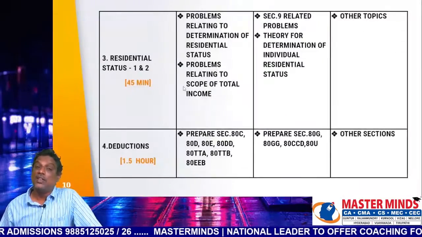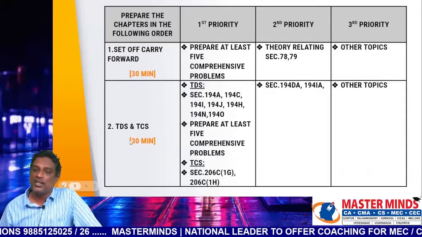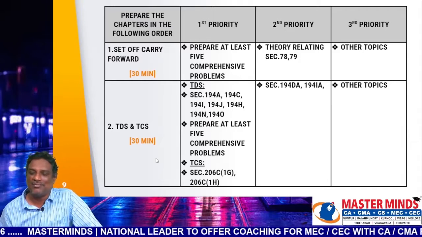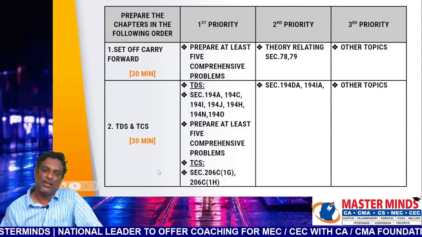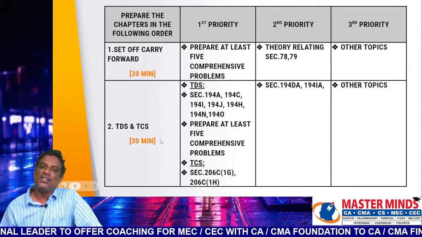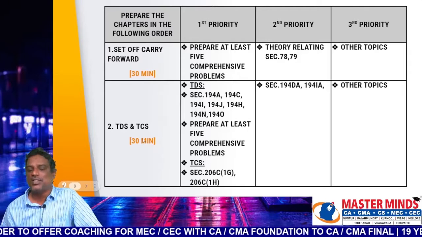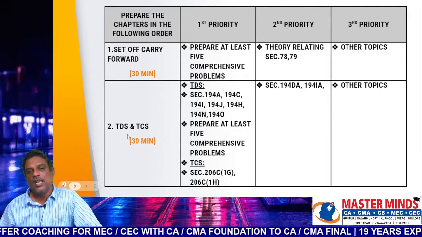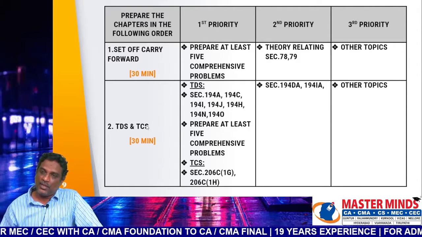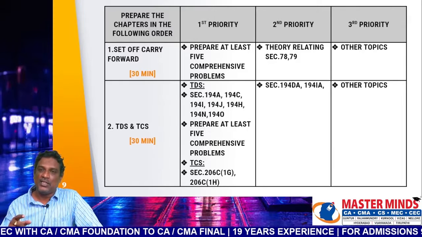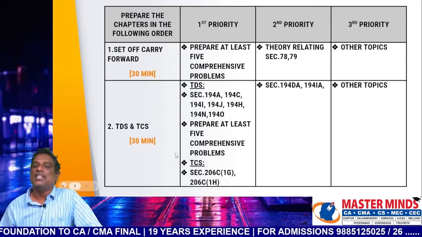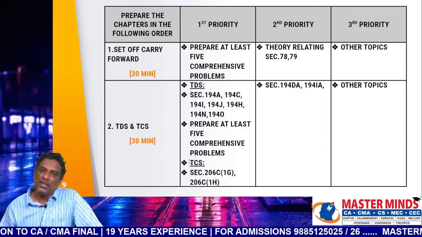Okay. And the next one is a very important chapter from the examination point of view: TDS and TCS. Every attempt must contain at least one question from it, 90% problematic. Otherwise, sometimes there may be a possibility. So the TDS TCS chapter is one of the important chapters from the examination point of view. It's also a triple star chapter. Don't neglect set off and carry forward and TDS.